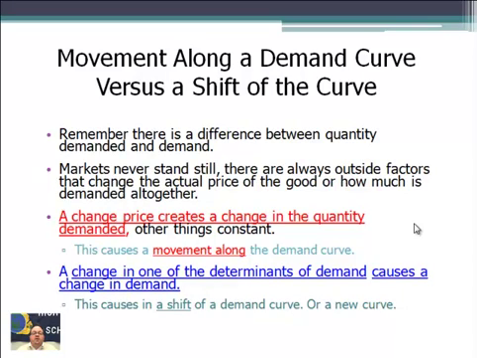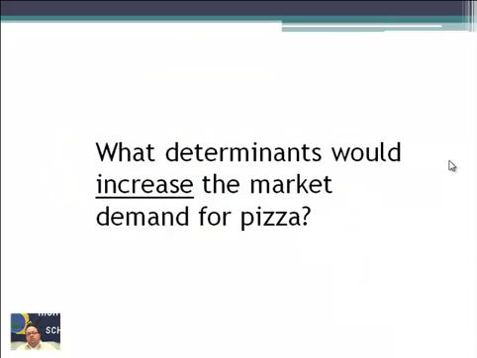That shift: a change in one of the determinants of demand causes a change in demand. This causes a shift of the demand curve, or a new curve. So let's take a look. What determinants would increase the market demand for pizza? Of those determinant lists, what do you think would actually cause an increase in the demand for pizza?